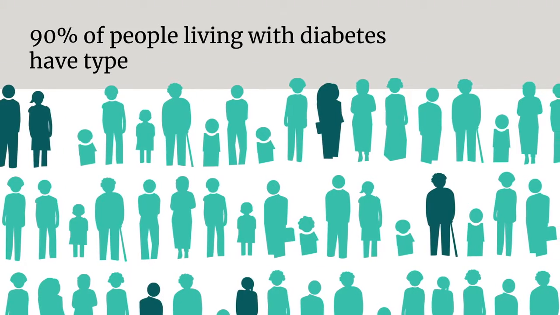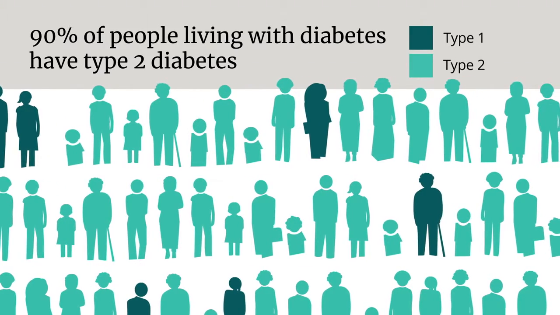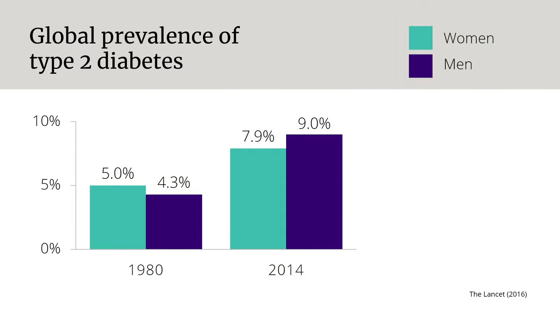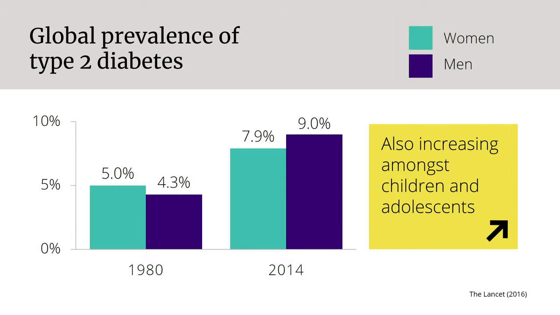90% of all people living with diabetes have type 2 diabetes. The global prevalence of type 2 diabetes has more than doubled over the past 30 years for men and women. It's also increasing amongst children and adolescents in many parts of the world.